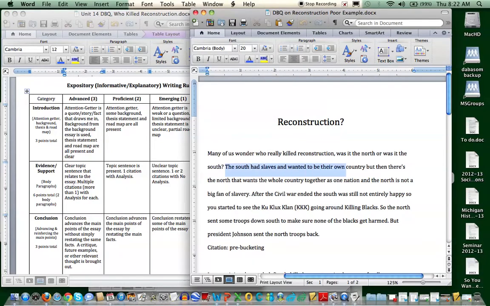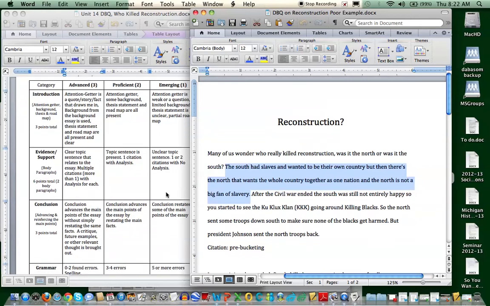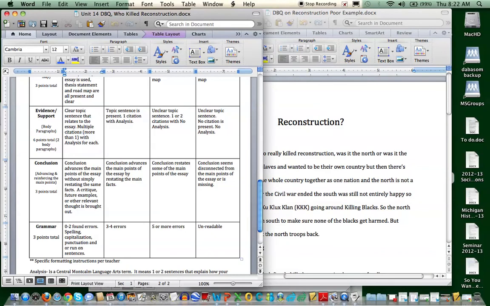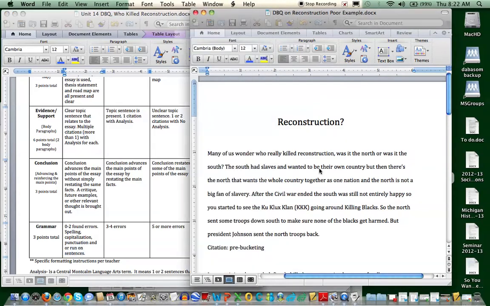The South had slaves and wanted to be their own country, but then there's the North that wants the whole country together as one nation, and the North is not a big fan of slavery. Alright, as we stop this one, I'm looking already at my grammar, and this is starting to look quite a bit like a run-on sentence. So keep that in mind. You want to keep your points more concise, more clear, maybe a little bit shorter than that.